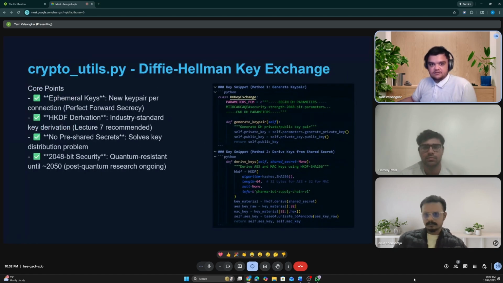This here is the Python code implementing Diffie-Hellman. Ephemeral keys. Every call to generate_key_pair creates a brand new random private key. We never reuse keys. This is perfect for perfect forward secrecy.